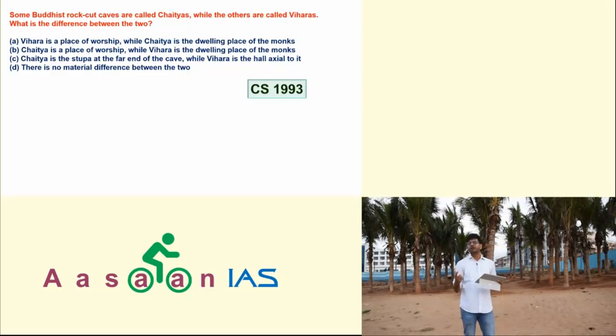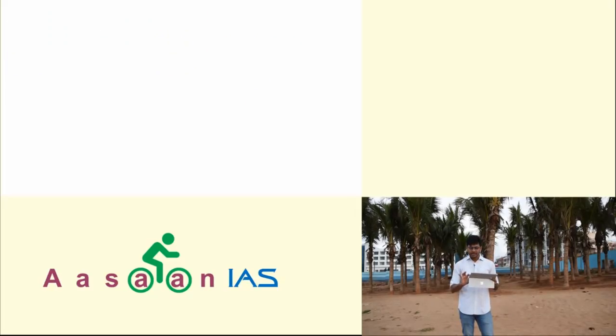Hope you all know Chaitya, Vihara, Monastery, Stupa, we have seen in Buddhist architecture. B, look, Chaitya is a place of worship, while Vihara is the dwelling place of the monks. Sounding good? C. Chaitya is the stupa at the far end of the cave, while Vihara is the hall axial to it. That means the far end stupa we will call Chaitya, and that hall is known as Vihara. Wrong? D, look, there is no material difference between the two. Why? There is a difference. So B is the answer. It was asked in 1993.